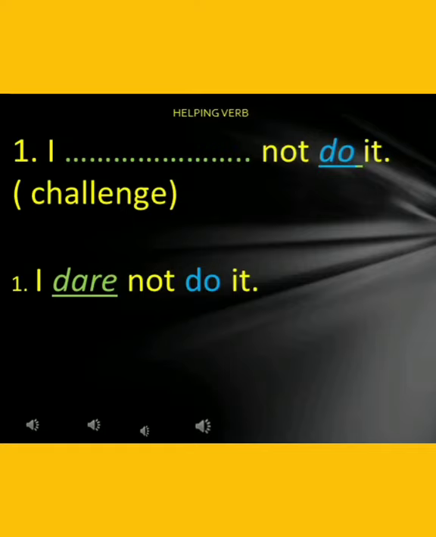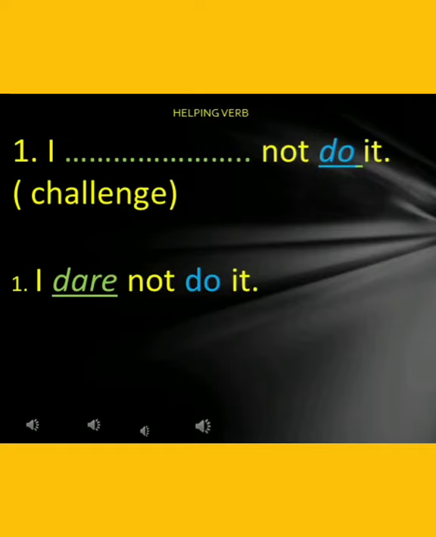So when does the main verb take the help of a helping verb? When the main verb wants to express situations like ability, promise, determination, permission, obligation, probability, polite request, past habit, compulsion, certainty, wish, then the main verb cannot do it alone.